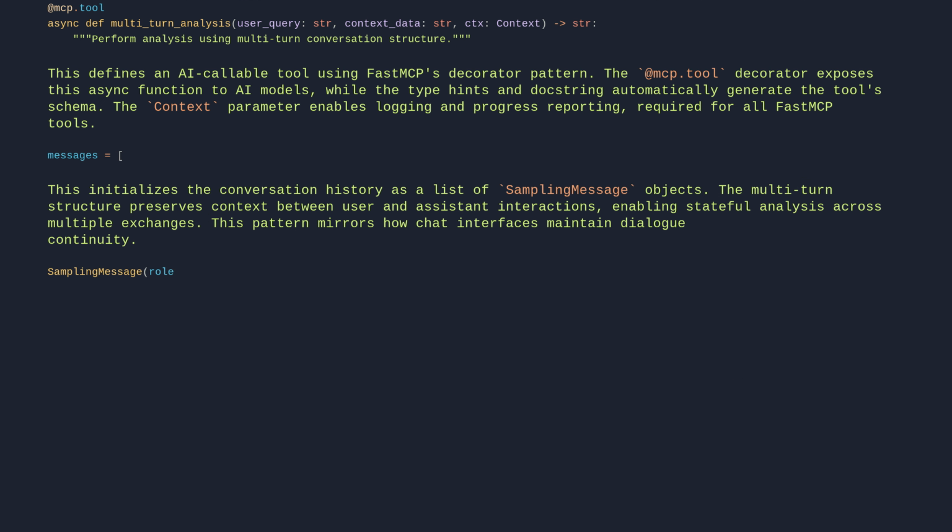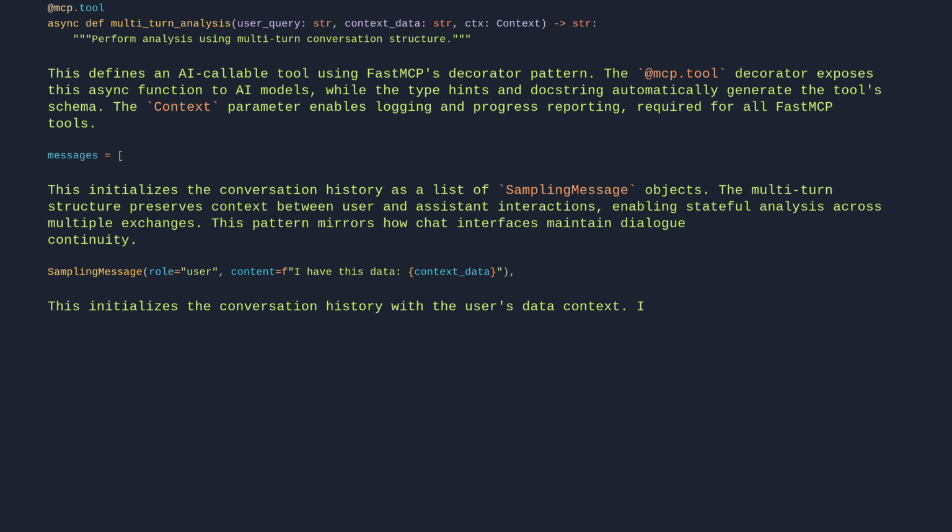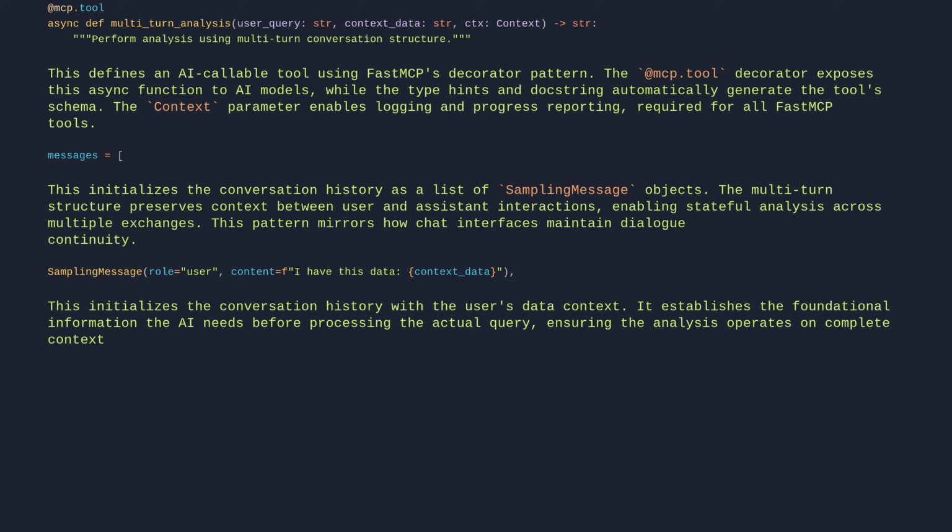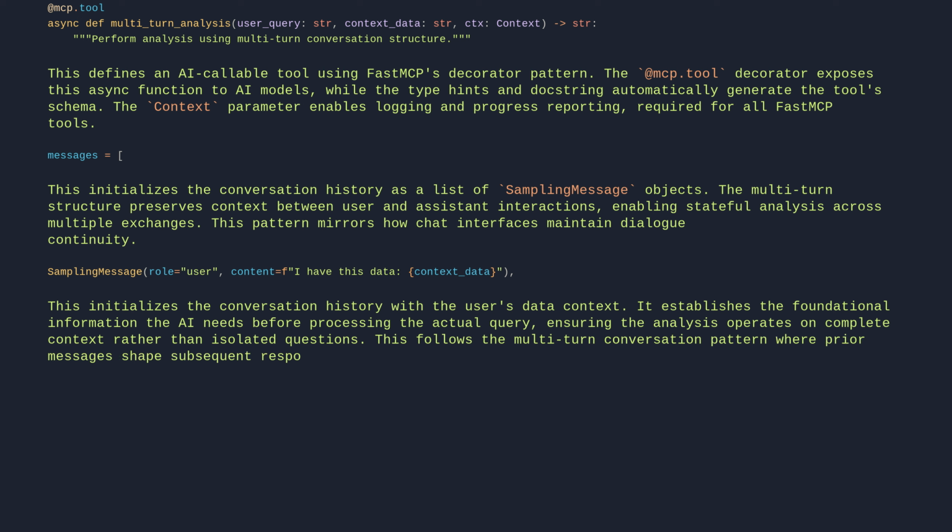SamplingMessage(role="user", content=f"I have this data: {context_data}"). This initializes the conversation history with the user's data context. It establishes the foundational information the AI needs before processing the actual query, ensuring the analysis operates on complete context rather than isolated questions. This follows the multi-turn conversation pattern where prior messages shape subsequent responses.